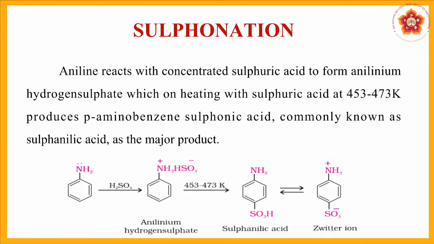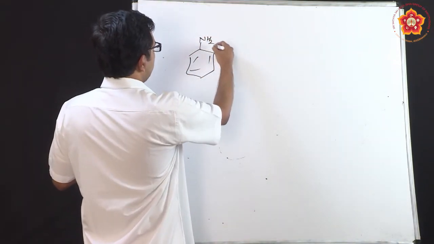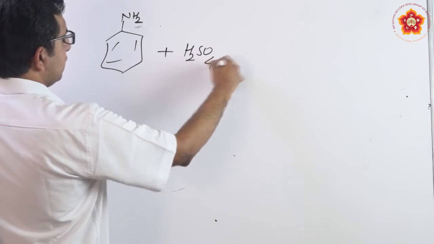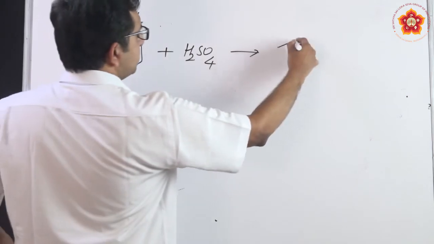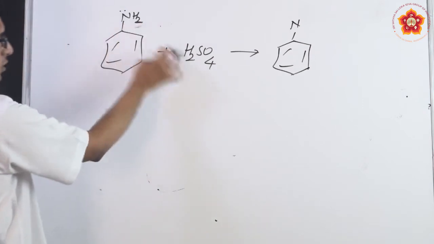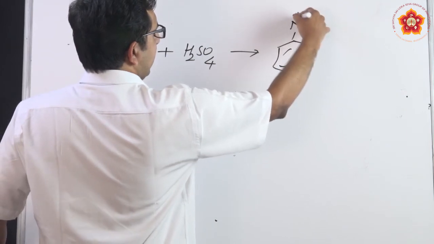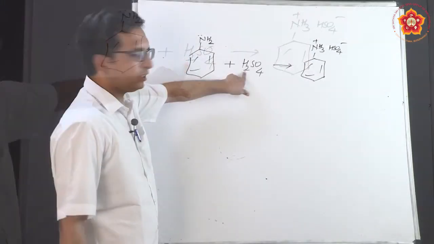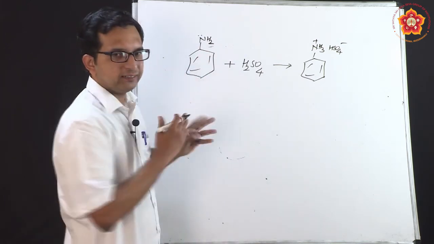What happens here basically is that this aniline, NH2, is reacting with sulfuric acid. The problem here is that, being a very strong acid, it supports a direct acid-base reaction, and therefore it tends to form NH2 as it is. Acid means somebody who should donate one H plus. So what happens is this becomes NH3 plus HSO4 minus. One hydrogen has come here, so this has formed NH3 plus and HSO4 minus. This is a direct acid-base reaction.